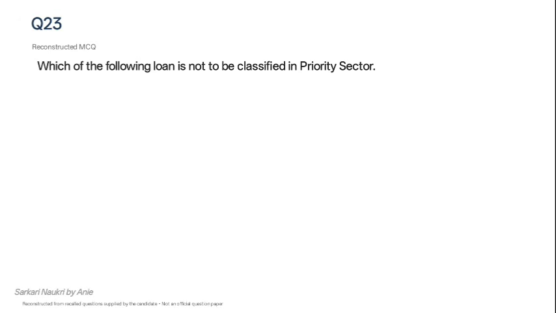Next question was, which of the following loans is not to be classified as priority sector? As we all know, there are eight major sectors for which PSL guidelines have been made. In the question, one option was corporate infrastructure or something like that, which is not related to the PSL norms, so that will be the correct answer.